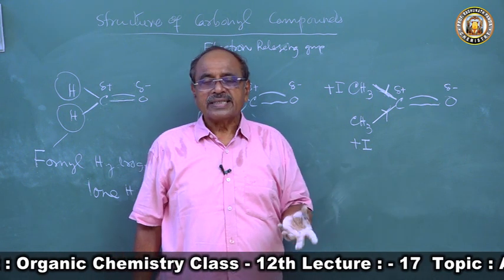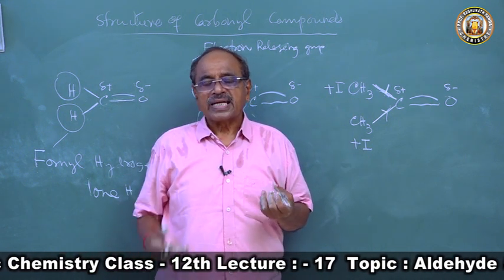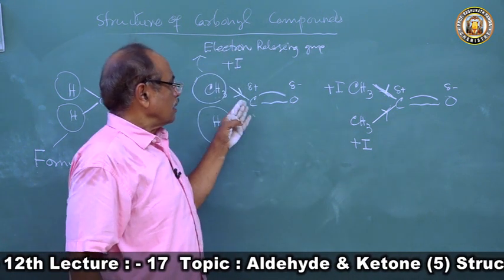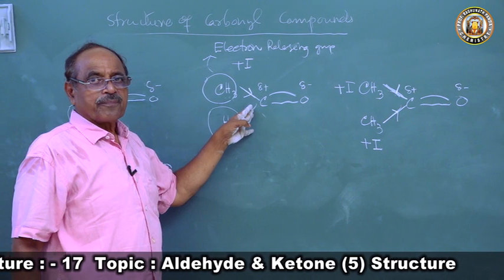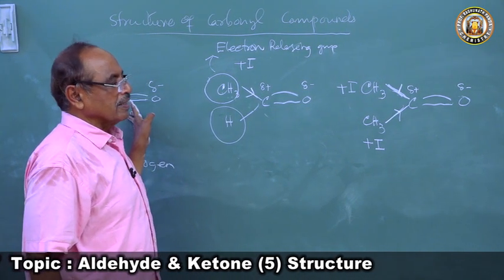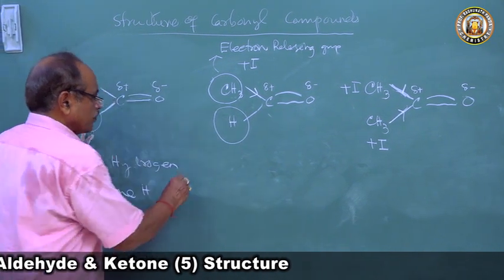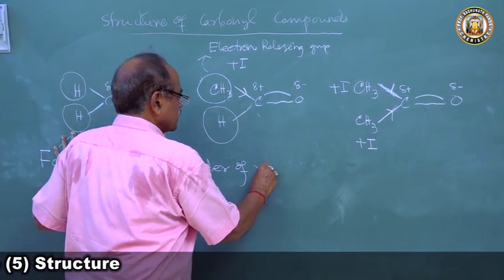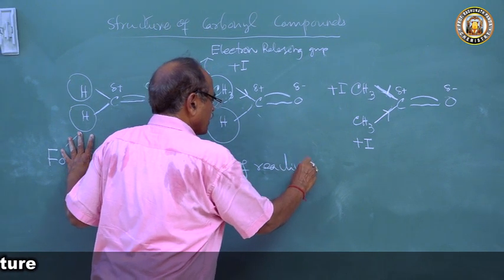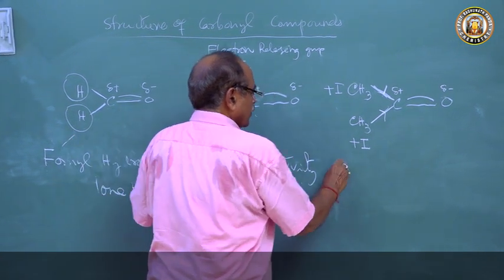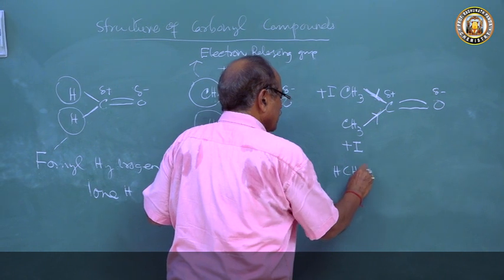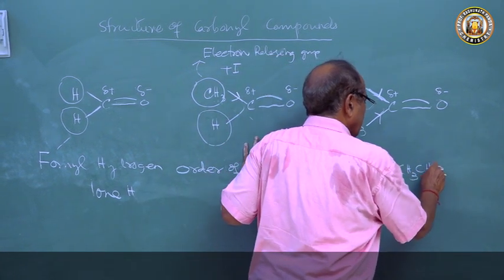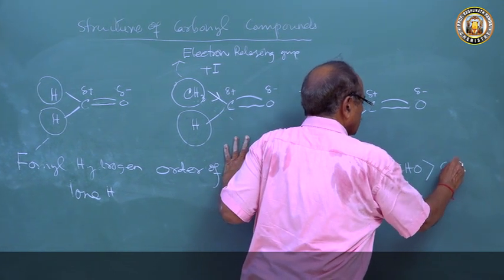And so far as the reactivity is concerned, acetone will be less reactive than acetaldehyde, and then formaldehyde. So now if you come to the order of reactivity, the order of reactivity will be: formaldehyde, HCHO, is more reactive than acetaldehyde, which is more reactive than acetone.